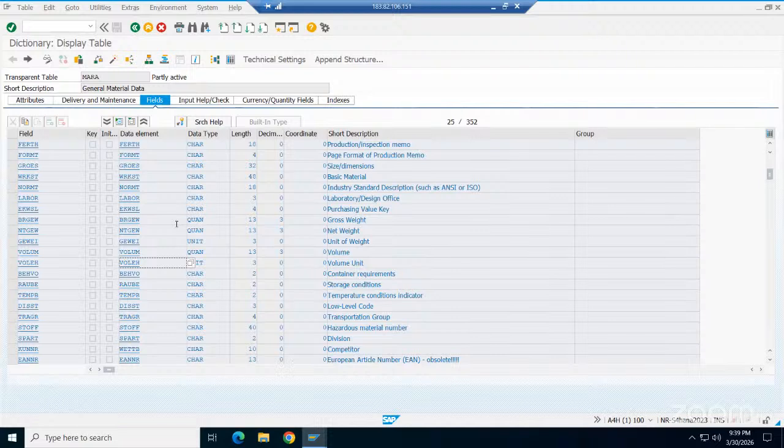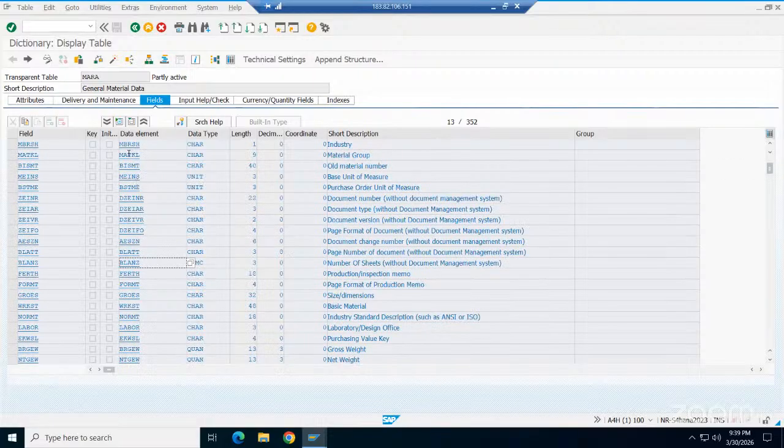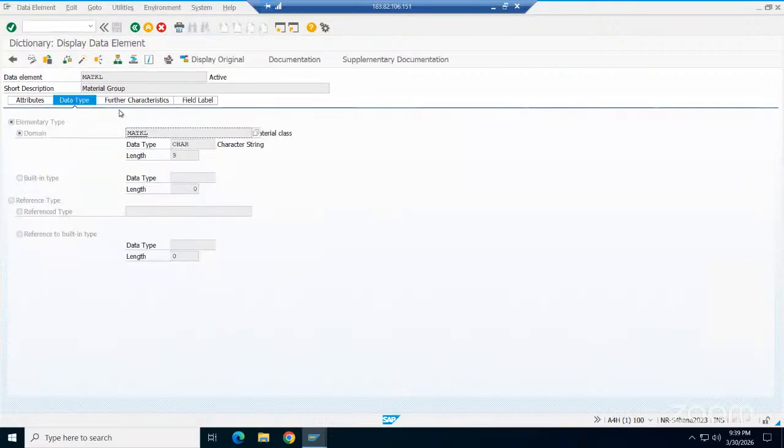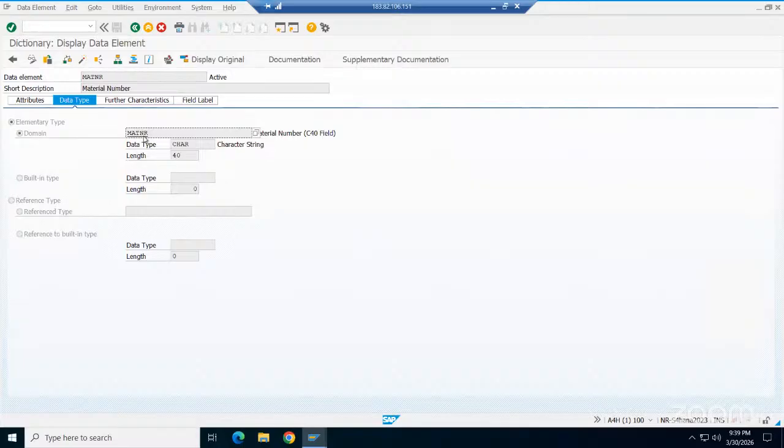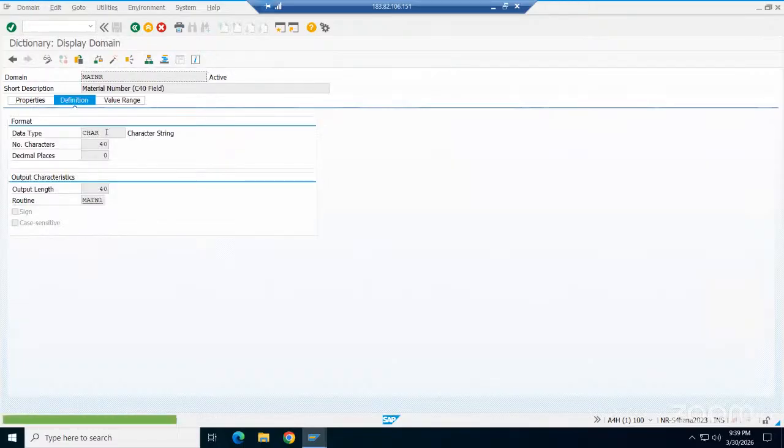Not only that, there are other options at the domain level. If you go to, for example, MATNR here, you have these options also: routine, we'll see what routine means later, sign option, case sensitive.